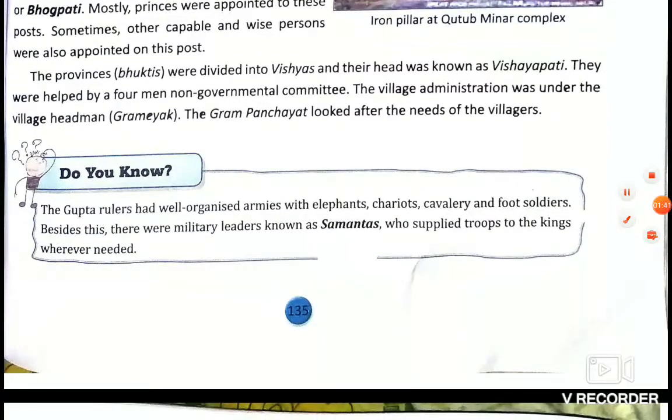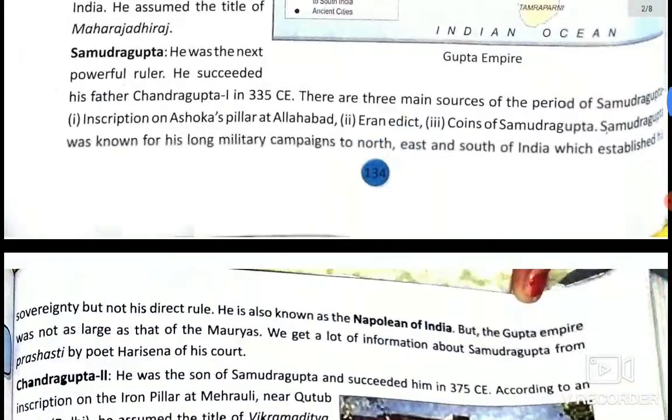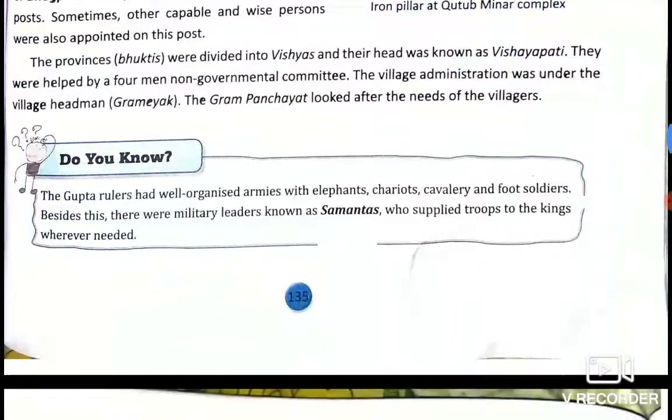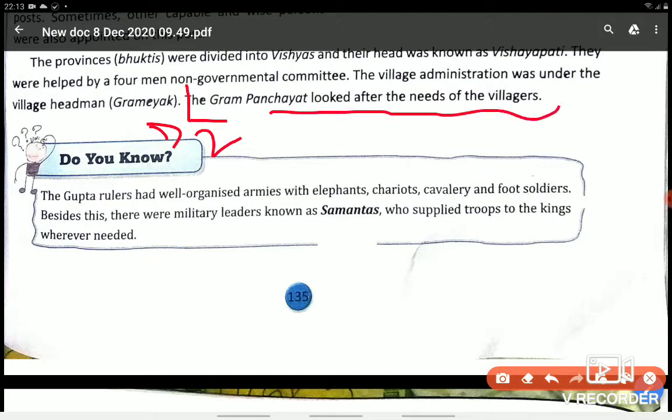You will get in page number 135. This is your D2 answer. The Gram Panchayat looks after the needs of the villages, right? This is D2 answer.